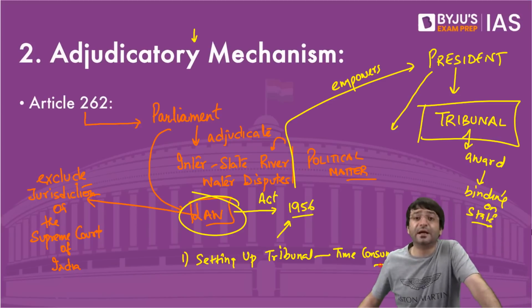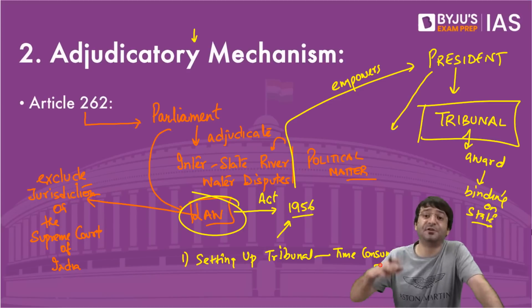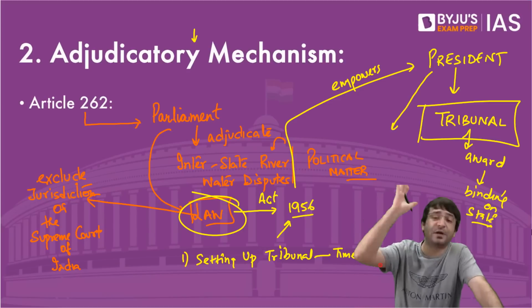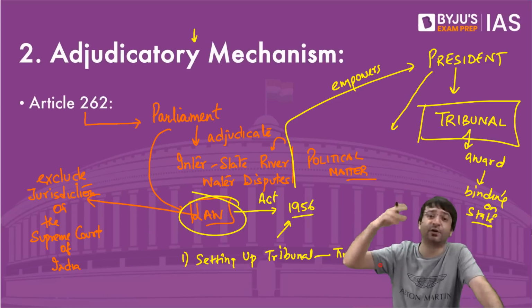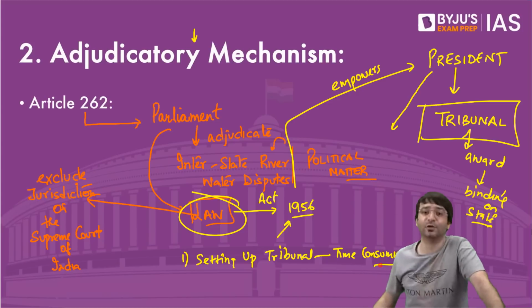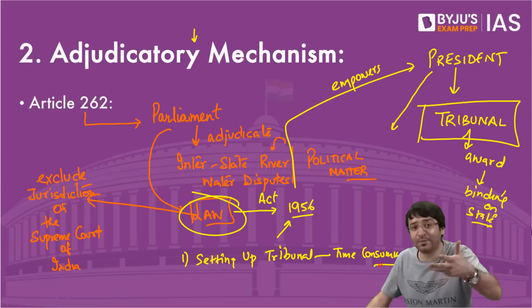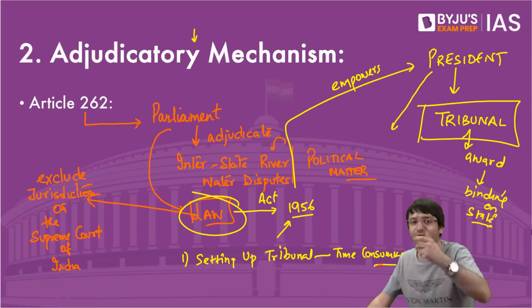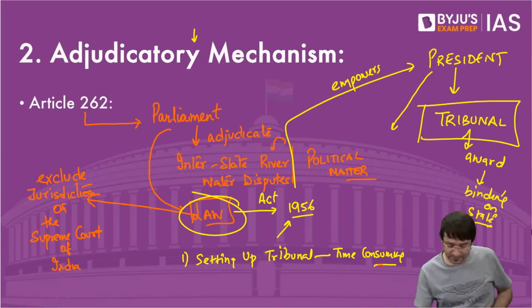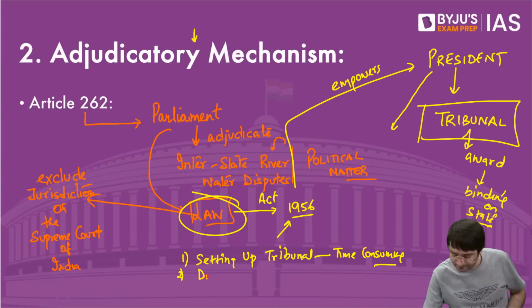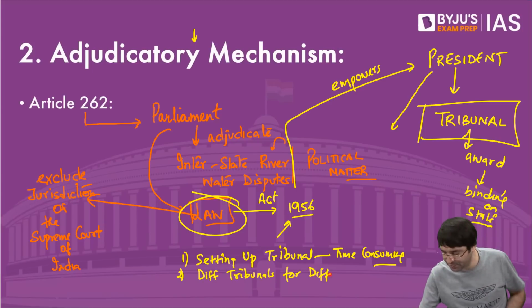After many decades of dispute on Kaveri, the president set up an interstate river water dispute tribunal, the Kaveri tribunal. So number one, the problem is that even setting up this tribunal is time consuming. There is another problem: different tribunals for different disputes.